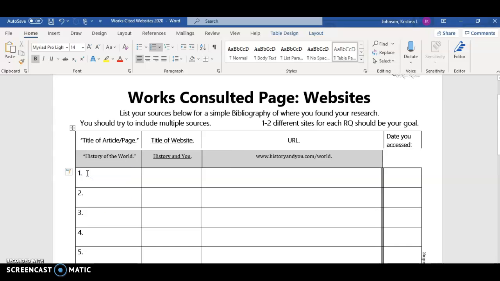And so what you will do is you will put the title of the article or page, what is the title of the website, what is the actual web address, which you can copy and paste this part, and what's the date that you accessed it. So if you accessed it today, it's 12/6/2020. And so you will make sure 12/7, whatever day you access the information.